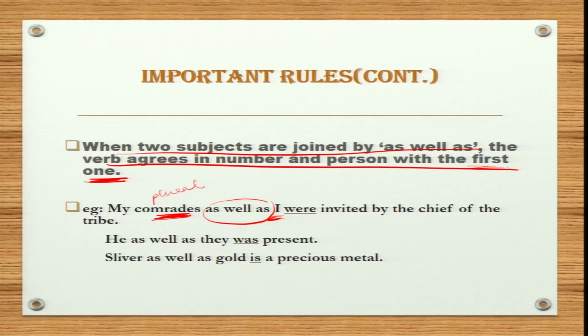Therefore, the verb used will also be plural. Hence, we will use were over here. So now next sentence, he as well as they was present. So he is your first subject and it is singular. Therefore, the verb used will also be singular. Now next sentence, silver as well as gold is a precious metal.